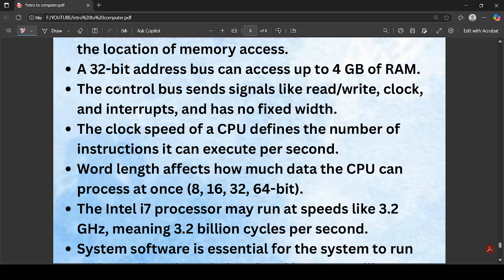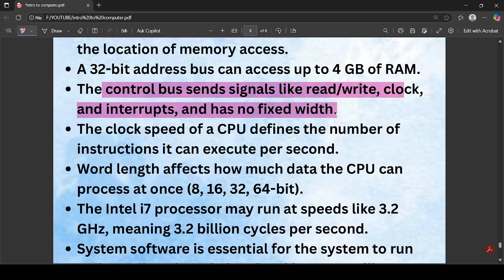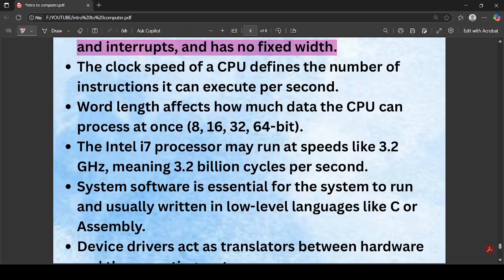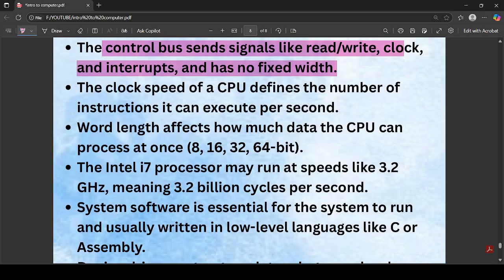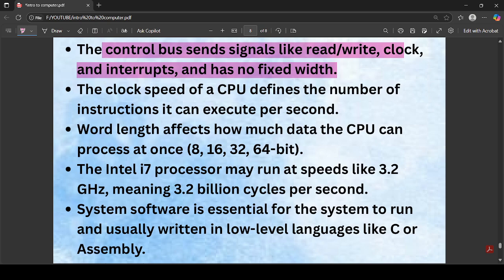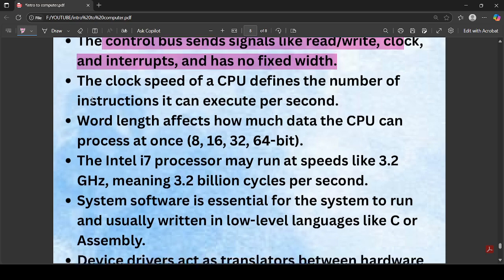And the next point, we have control signals. The control bus sends signals like read, write, clock, interrupts. That is all the things that you should know. You should know that the control bus sends signals like read, write for controlling the operation. And you guys will be reading in depth in the microprocessor subject about the control bus signals. For now, just know that the control bus sends signals like read, write, and others for controlling the operations.